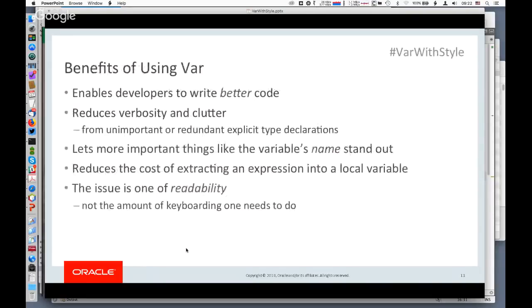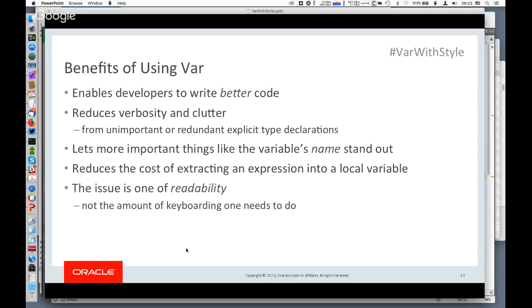All right, so let's move on here and think about why we add features to a programming language, right? We want to add features to a programming language to enable people to write better code. Now, how does this apply to var? There's a lot of history of Java, people complaining about Java being a very verbose language. There's a lot of clutter.